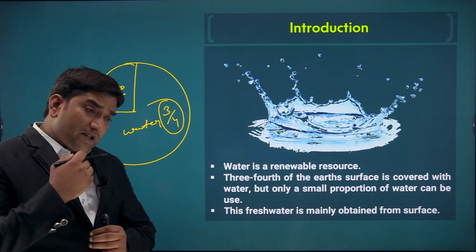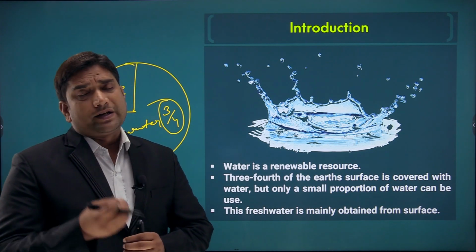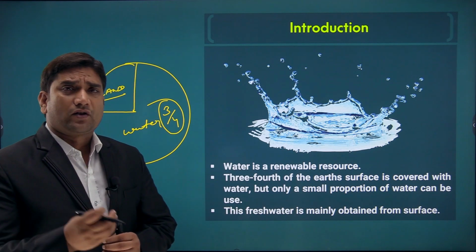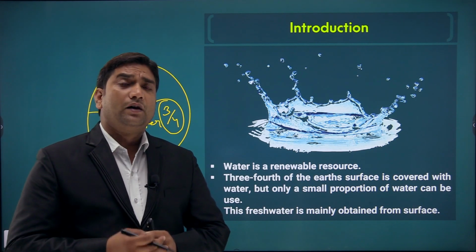The usable water we are actually using is somewhere around 0.66%, or in round figures, only about 1% of water is available to use.